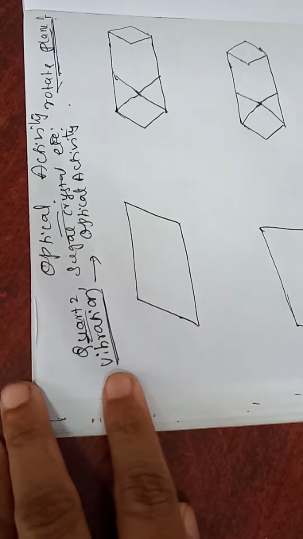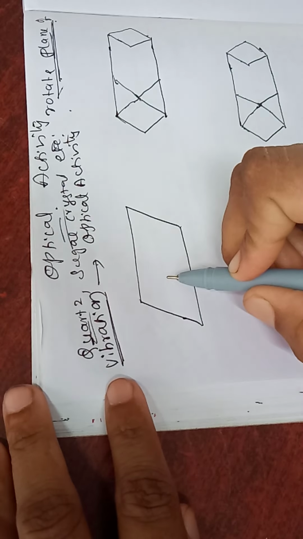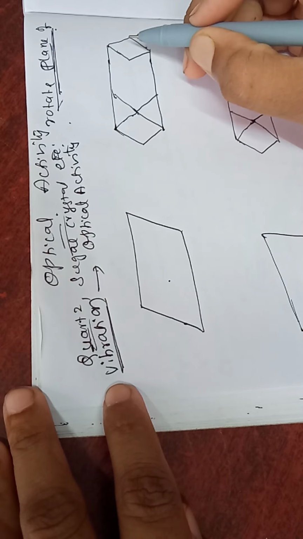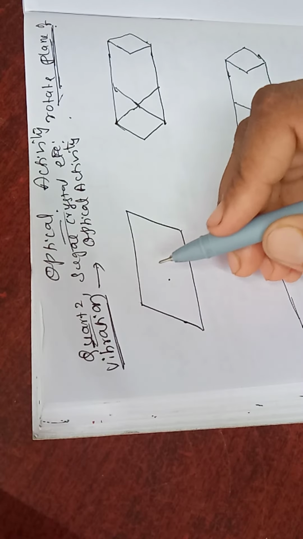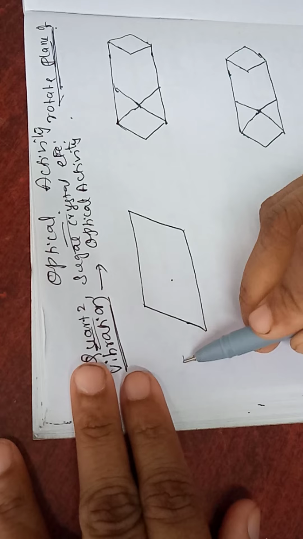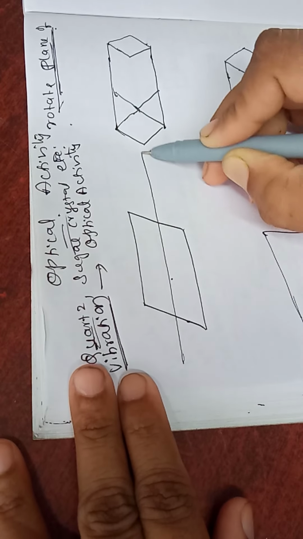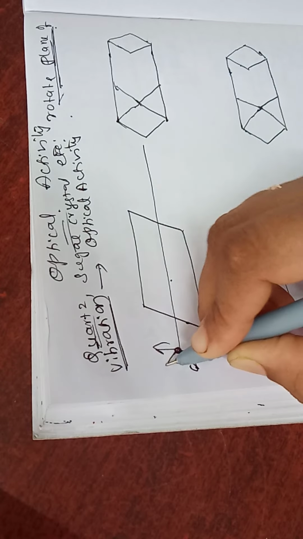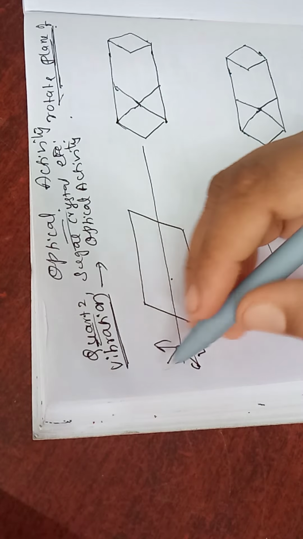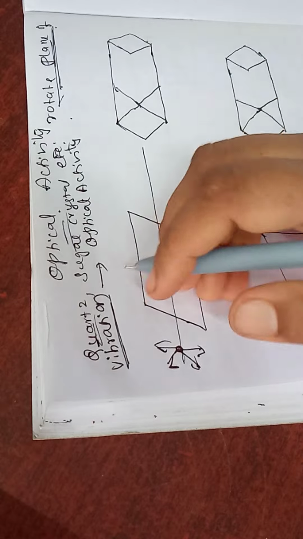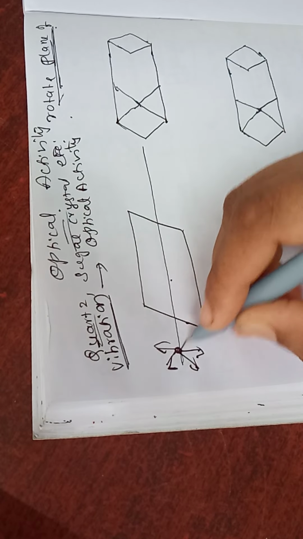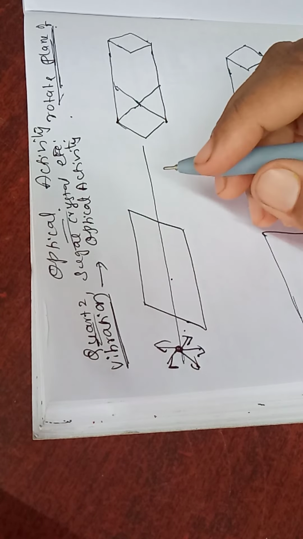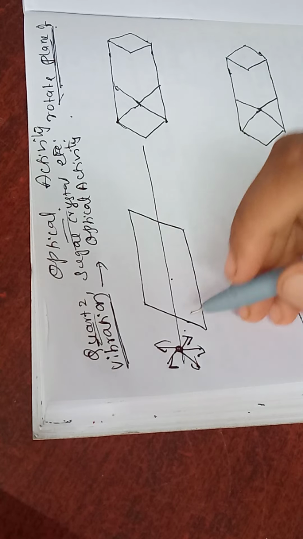Now here I took two Nicol prisms, and I am making light incident on the first one.